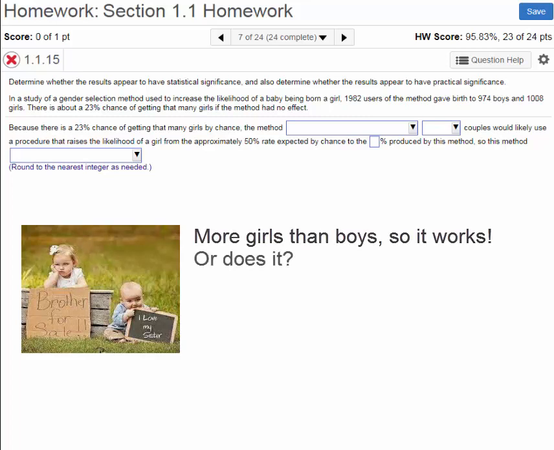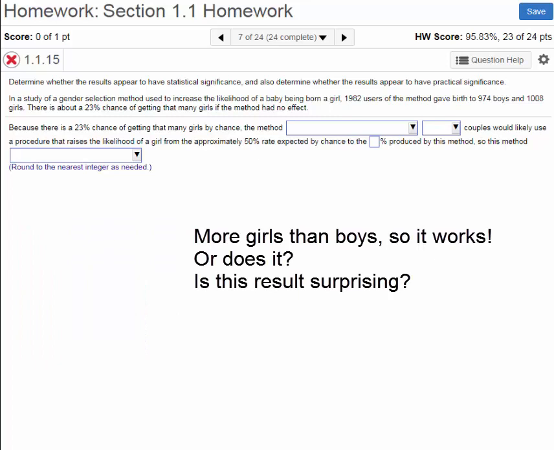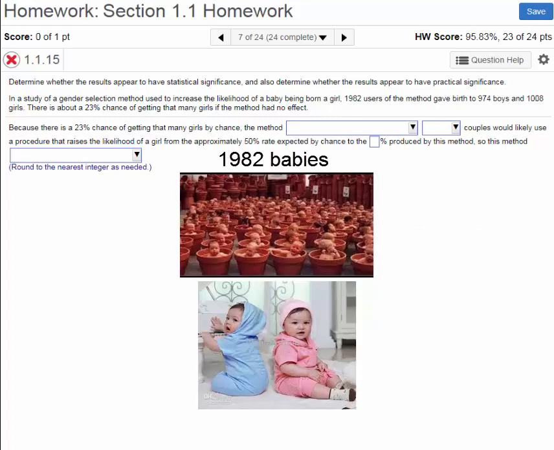We need to ask ourselves whether 1,008 is an unusual number of girls. Is a number of girls this high really unexpected? There were a total of 1,982 babies born, and we should expect half of them to be boys and half of them to be girls. In other words, we should see exactly half of 1,982, that is, 991 of each gender.